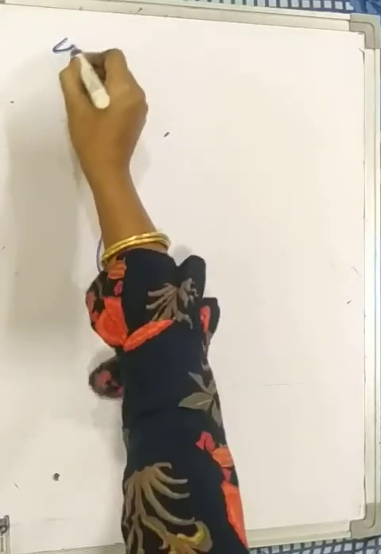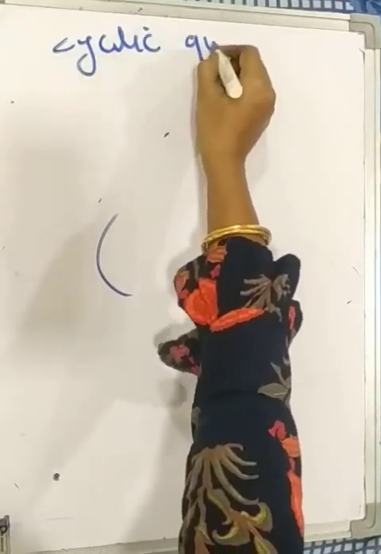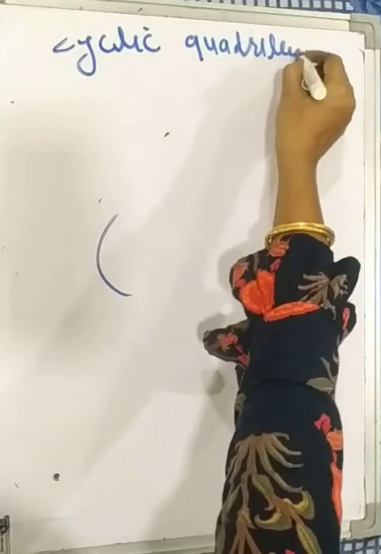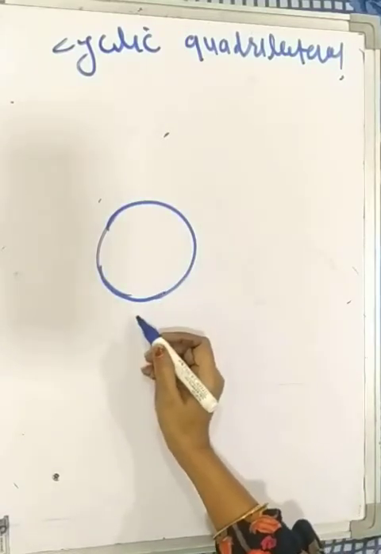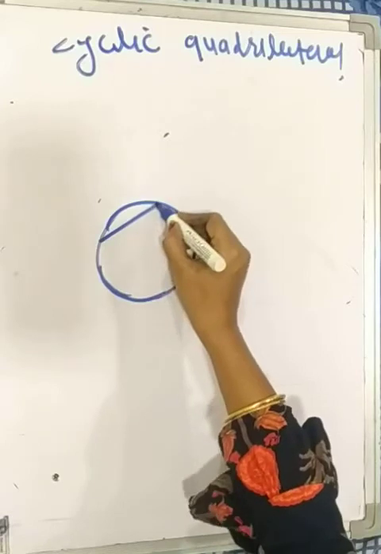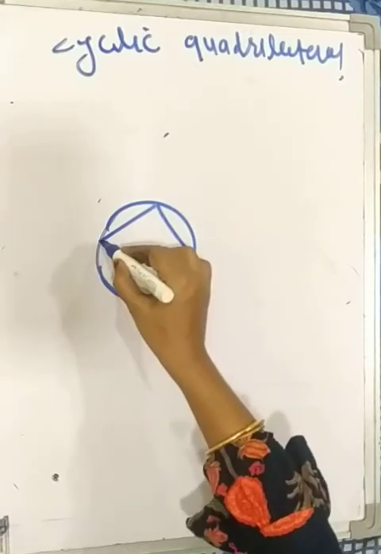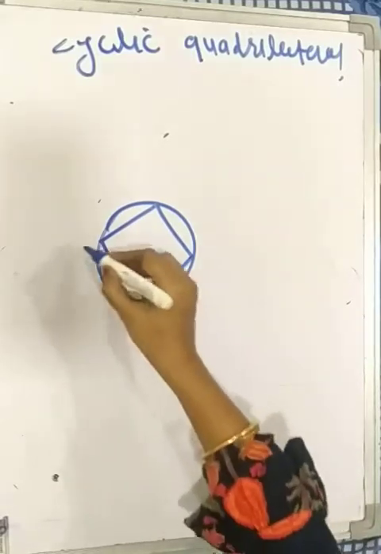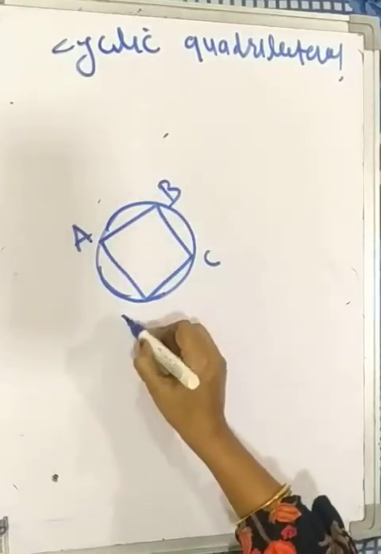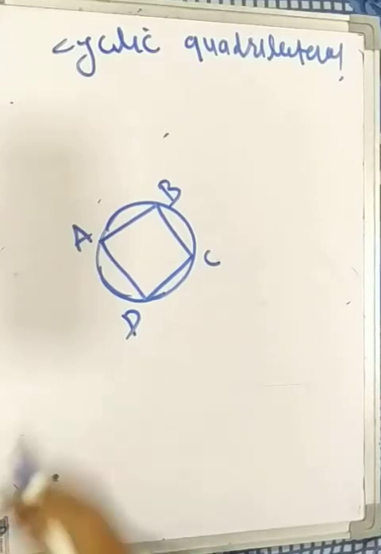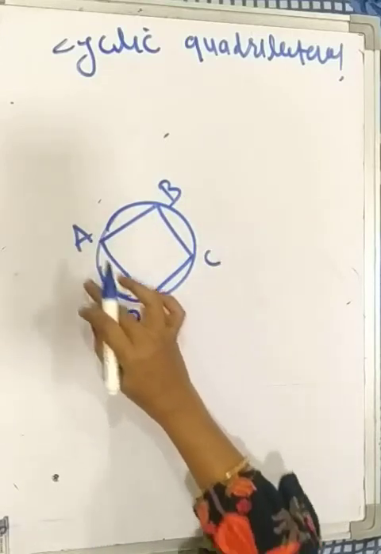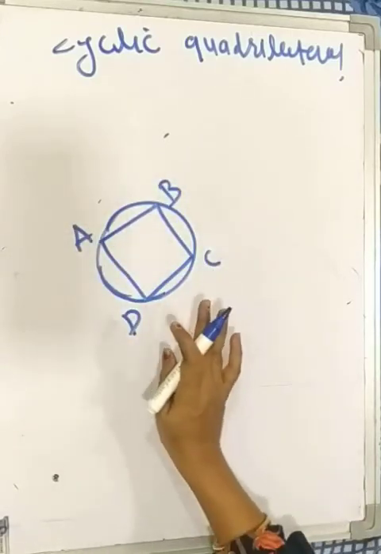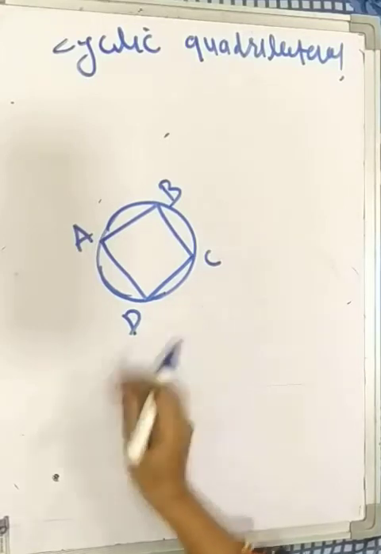Then cyclic quadrilateral. A quadrilateral whose vertices lie on a circle is called a cyclic quadrilateral. ABCD is a cyclic quadrilateral because ABCD is a quadrilateral and the vertices of the quadrilateral lie on the same circle. Therefore, this quadrilateral is called a cyclic quadrilateral.